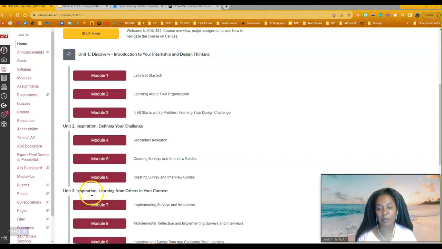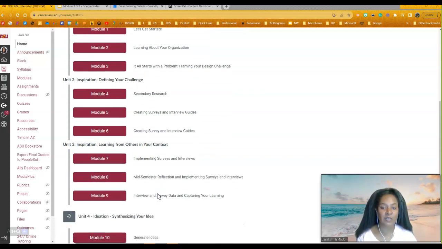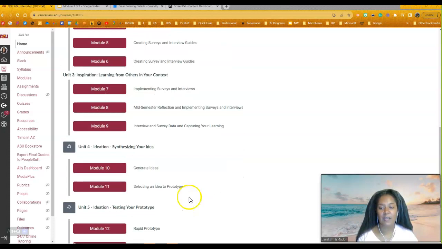In this unit 3, we're going to cover more of inspiration, but looking at learning from others in that context. So you're going to implement those surveys, implement your interviews. We're going to do a mid-semester reflection. You're also going to start looking at that data and finding out, what did you learn? What did you see? And then in unit 4, we're going to go into ideation and start thinking about synthesizing your ideas. We're going to generate ideas. We're going to select an idea to prototype.